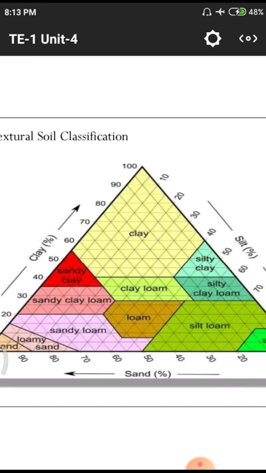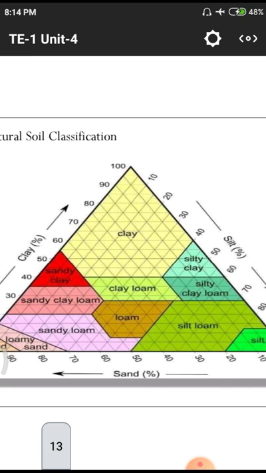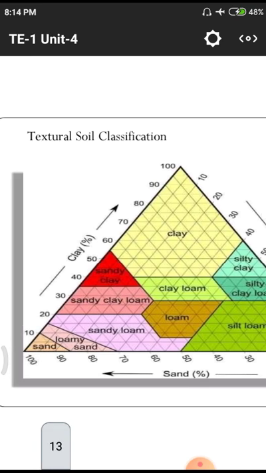First of all, the major content is these clay soils, loam soils and sandy soils. After that, in this classification, there are probabilities, one with another. Silt is associated with clay, silt associated with sand, silt associated with loam. So we have 3 into 3, totally 12 kinds of classifications.